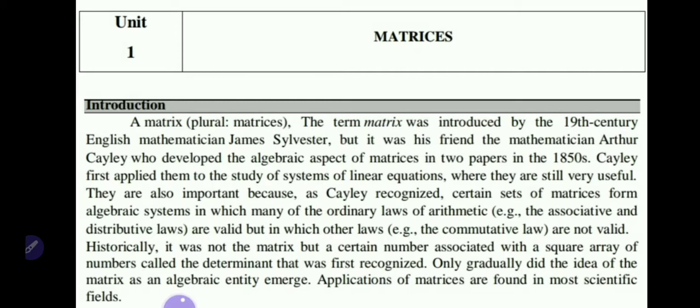Historically, it was not the matrix but a certain number associated with a square array of numbers, called the determinant, that was first recognized. Only gradually did the idea of the matrix as an algebraic entity emerge. Applications of matrices are found in most scientific fields.